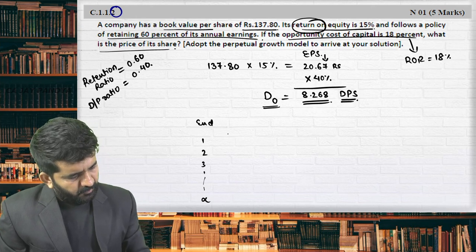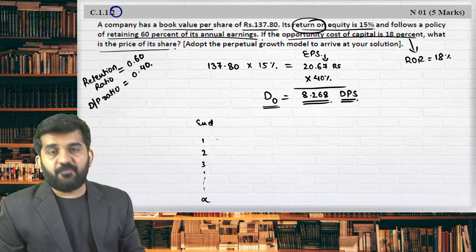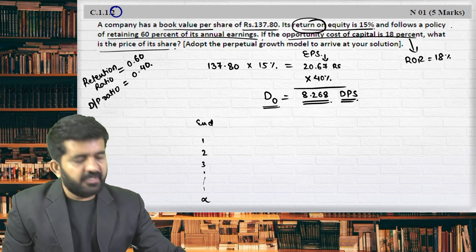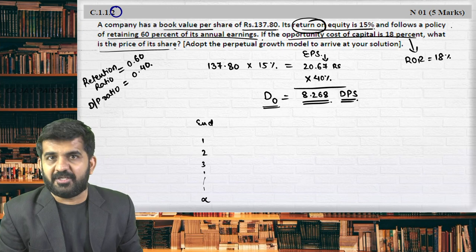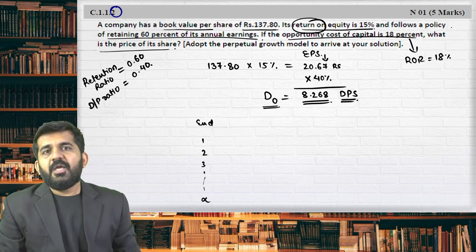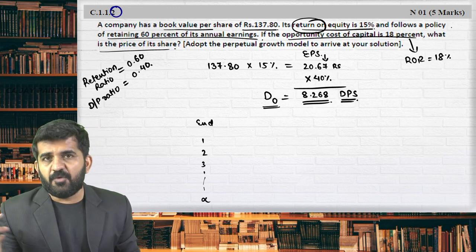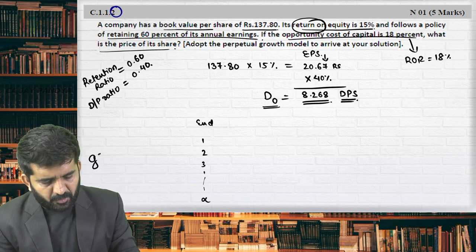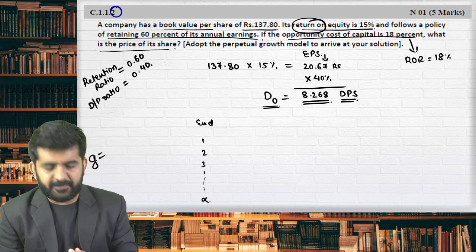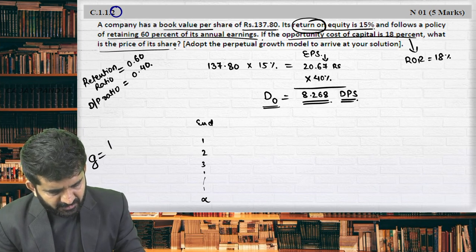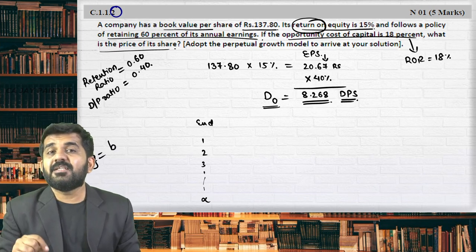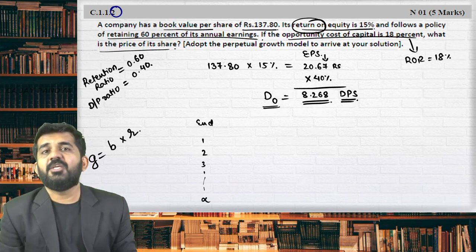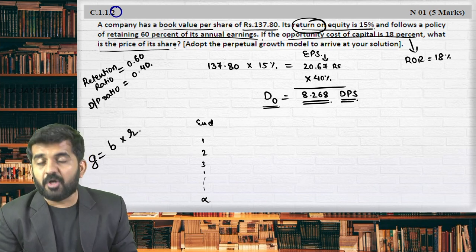Alright, what is the dividend for first year? For that, I need to find out growth rate. If you read the full question, there is no growth rate given. Now, as per Gordon's model, if you have done dividend policy, try to understand that there is a formula by which you can find out the growth rate, which is nothing but g equals b times r. b is nothing but retention ratio multiplied by your rate of return or return on equity.